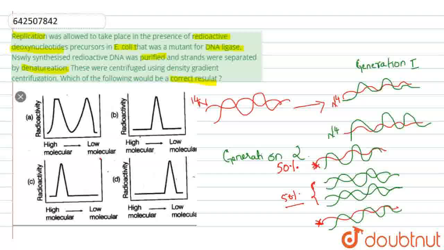By observing this, you can finally come to the conclusion that option A is the correct answer, because here you can see the 2 peaks, where 50% of the molecules are. Therefore, option A is the correct answer.